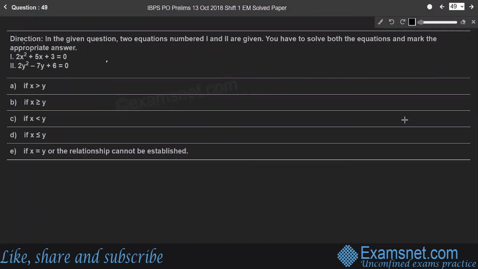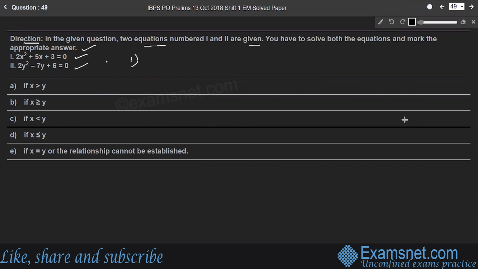Question 49. Here is the direction. In the given question, two equations numbered 1 and 2 are given. You have to solve both the equations and mark the appropriate answer. That means in equation 1, we have to find the value of x. In equation 2, find the value of y, right? Then find the relation between x and y, as in the previous question.